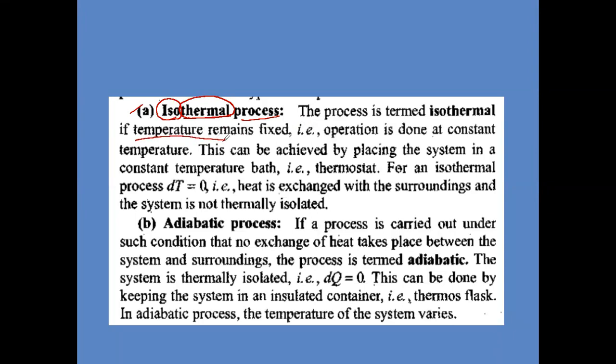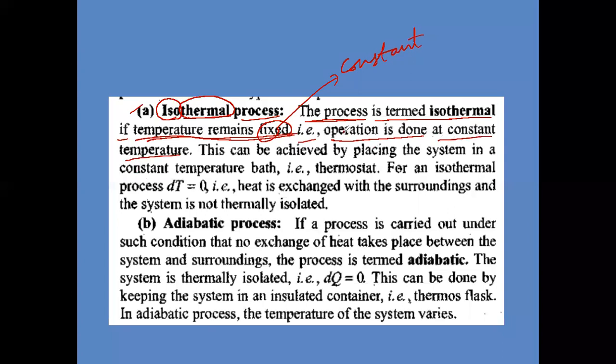Temperature remains fixed, constant. The thermodynamic process is termed isothermal process if the temperature of the system remains fixed, constant. That is, the operation is done at constant temperature.